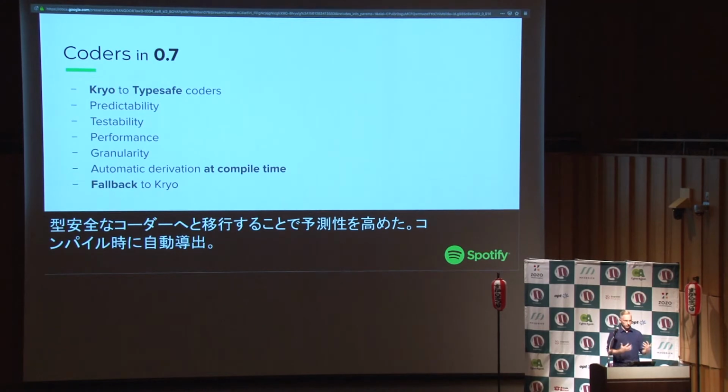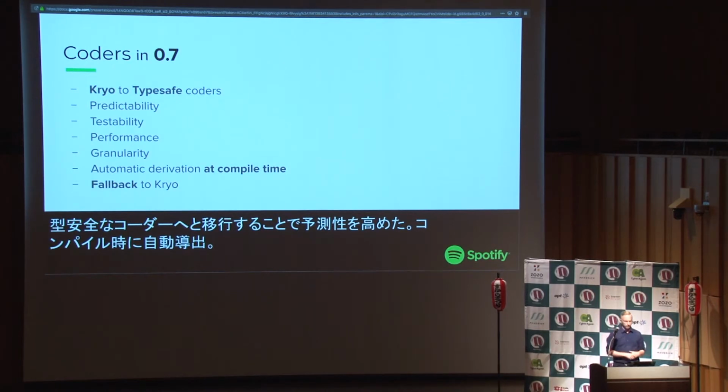and Kryo does some magic at runtime to serialize data. So it's using reflection. It will introspect your classes at runtime, try to find out what it has to do, and serialize data using that info. And we decided that that wasn't good enough, and we want something that is more type safe. So we want things to happen at compile time and not at runtime.